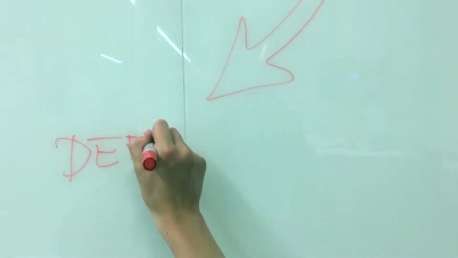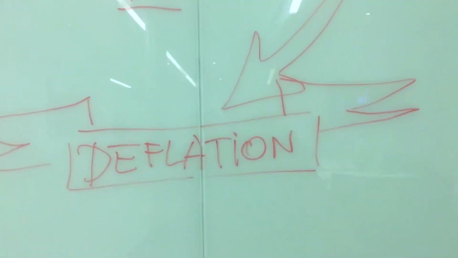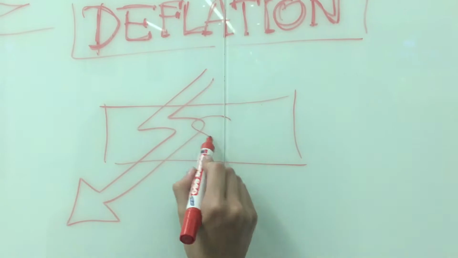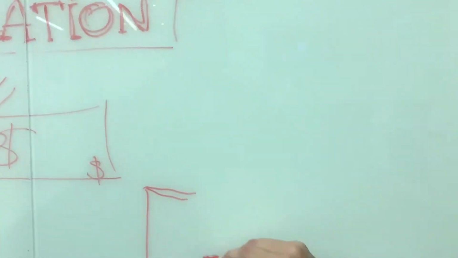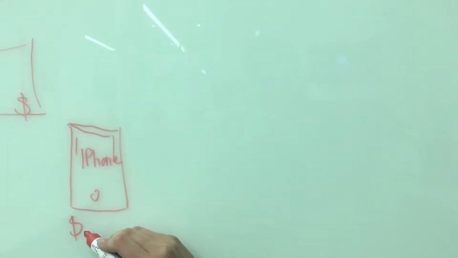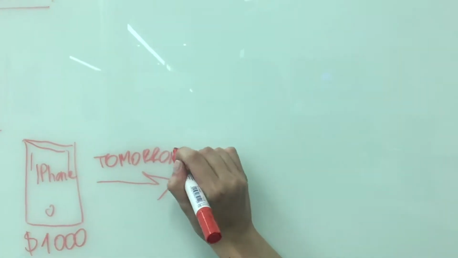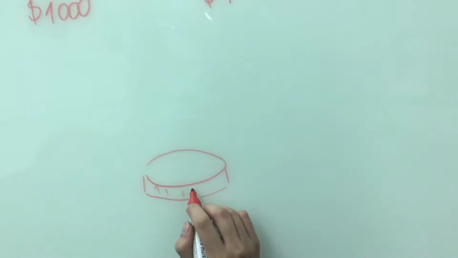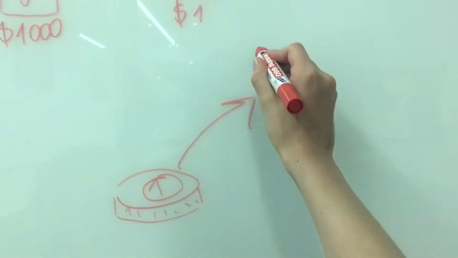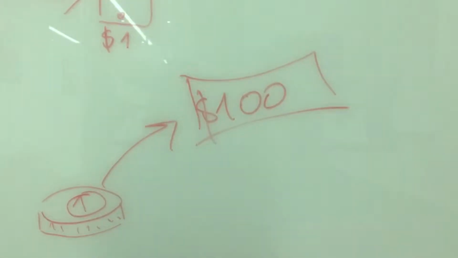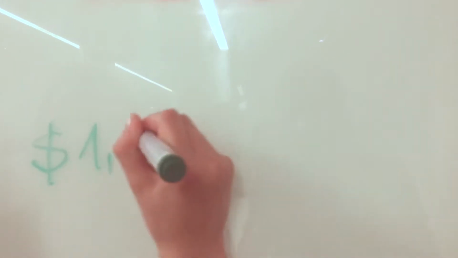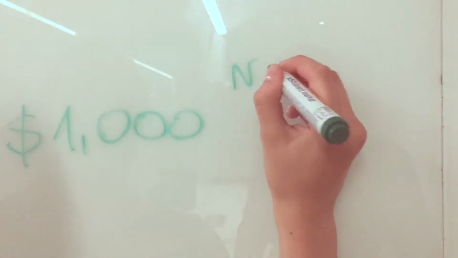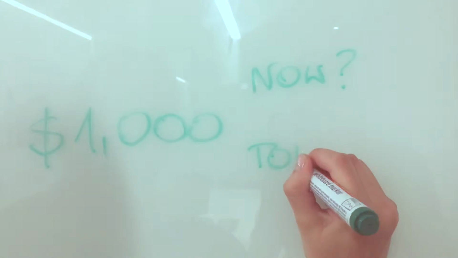On the other hand, deflation is when the purchasing power of currency and wages are higher than normal. So taking the same example of an iPhone costing $1,000 today, tomorrow it may cost you $1, showing that for the same object, the value of money has increased because it takes less amount to pay for something worth the same.